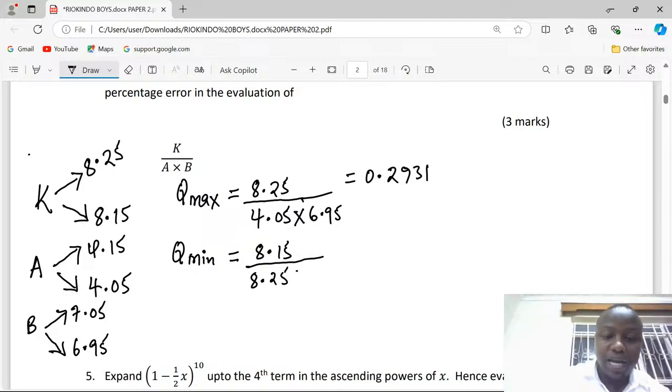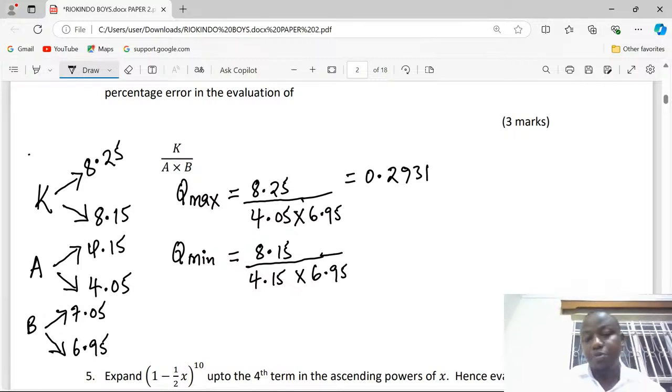So 8.15 for K multiplied by, we are multiplying with maximum values of A and B. So for A, 4.15, and for B, 6.95. This is going to give us exactly the minimum.